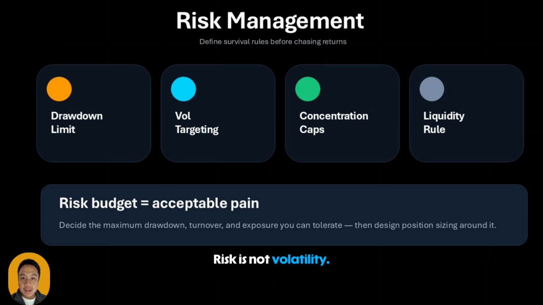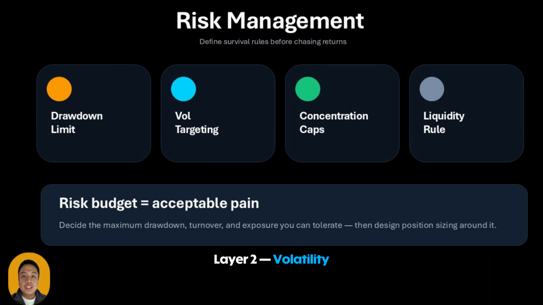Risk is not volatility. Risk is what makes you stop trading or lose your career. In professional settings, risk management is not optional. It's the strategy's survival system. Teach risk in layers. Layer 1, drawdown control. Define a maximum drawdown threshold that triggers action: reduce exposure, change regime mode, pause trading.